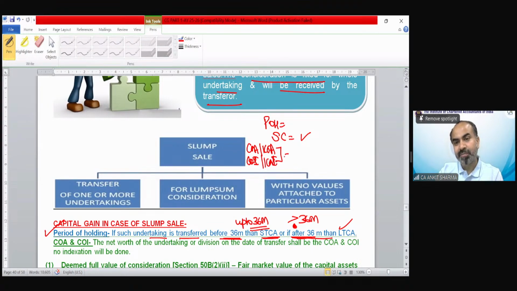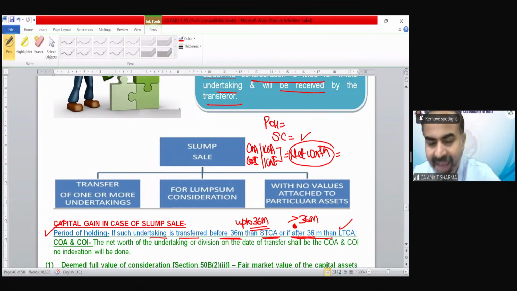So whether it's a short-term case or a long-term case, the net worth of that undertaking would be treated as cost of acquisition, indexed cost of acquisition, cost of improvement, indexed cost of improvement, as the case may be. There is no indexation formula to apply. Whatever the net worth is as per the balance sheet, that would be considered as your cost.